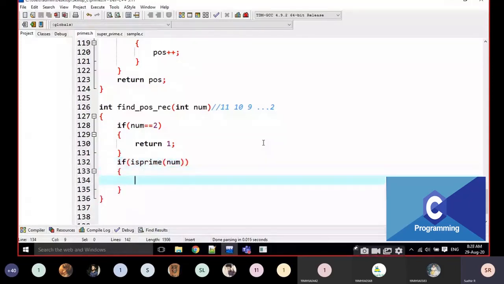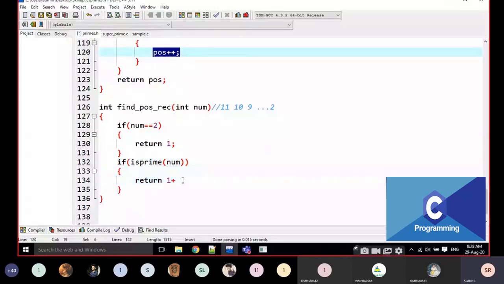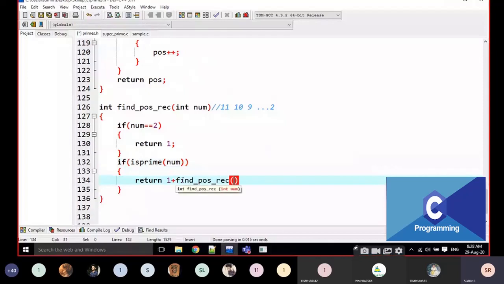If the number is prime, I am going to return 1 plus. That means if it is prime, I am going to add 1. Why? Because 11 is prime, and I am going to add the position, right? I am going to add the position and find_position using recursion of what value I have to find next? Num minus 1.